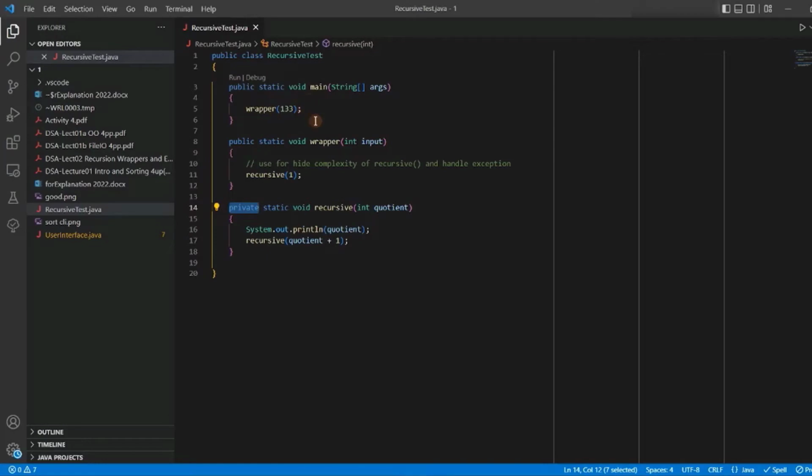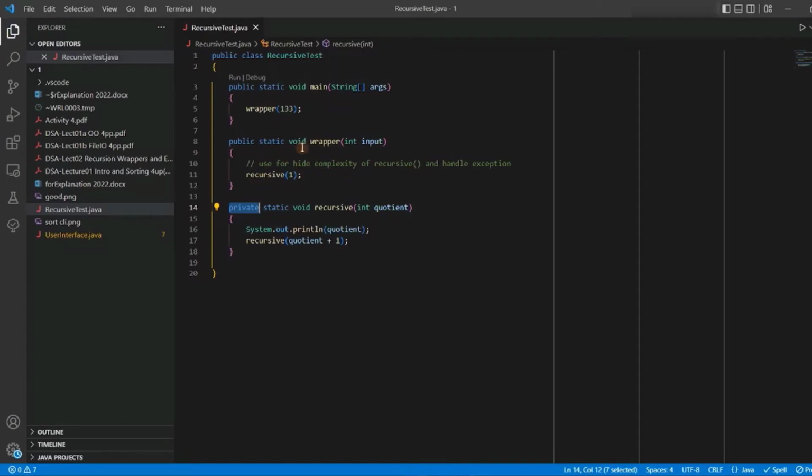So other programmers would not be able to see this recursive algorithm. What they see is they are exposed to this public wrapper only. When they want to use it, they use the public wrapper only. This is the first thing. The second thing is to hide the complexity.